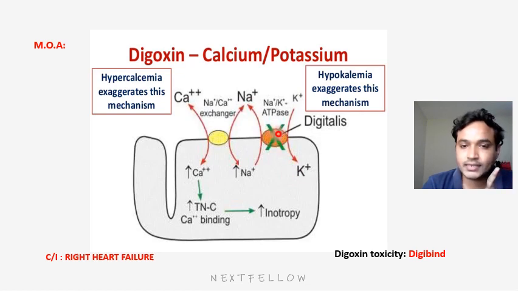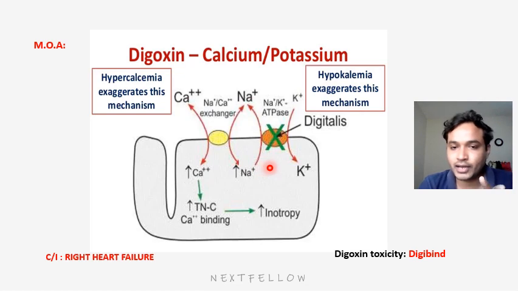When digoxin is inhibiting this sodium potassium ATPase, what will happen? Obviously there will be no sodium and potassium exchange. So there will be sodium retention in the cardiac cell. When sodium and potassium do not exchange, this sodium will get accumulated in the cell.